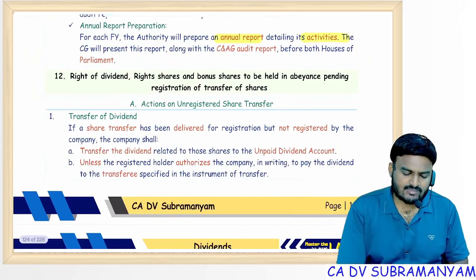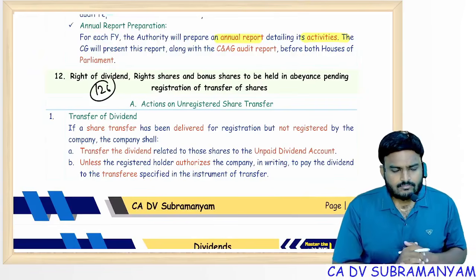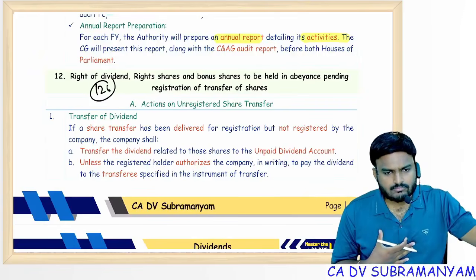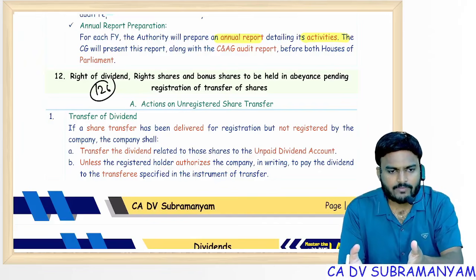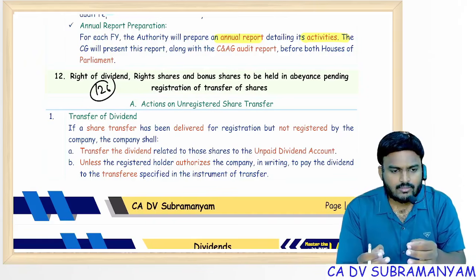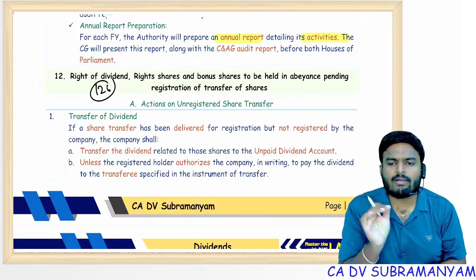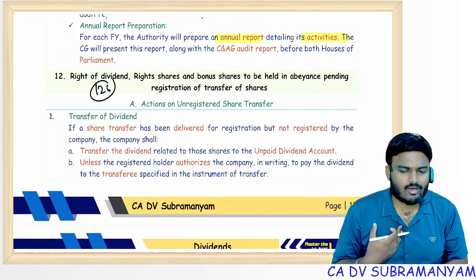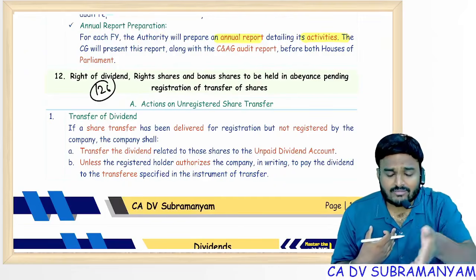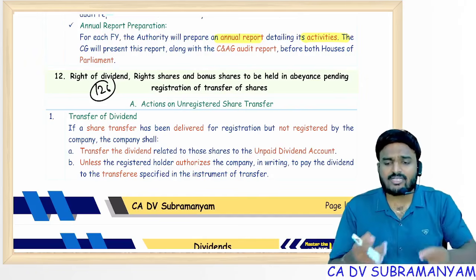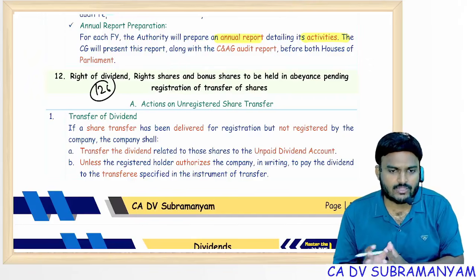Section 126, a small section only. I'm the member, I transferred shares to another person. We submitted these documents for registration of transfer. Registration is pending. Meanwhile, the company announced dividends. Now, to whom should the company pay dividends? To the registered member, though I already transferred shares? To the new member, whose registration of transfer is not yet done? So, in that situation, keep these dividends on hold, in abeyance.